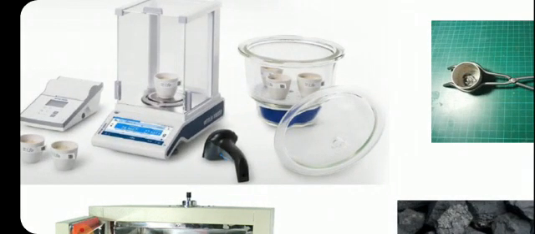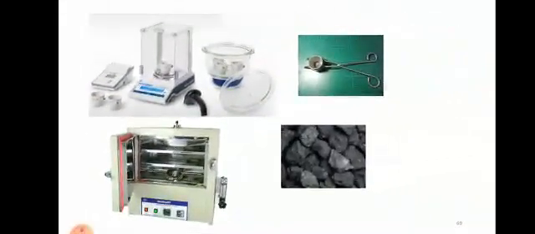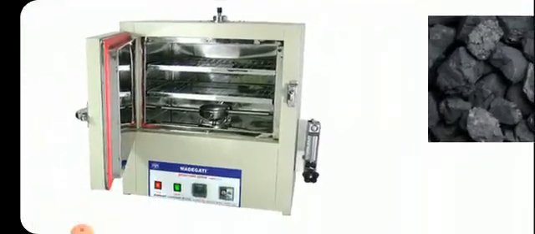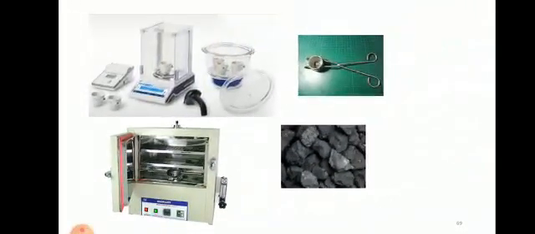First we are going to weigh the empty silica crucible. Then we are going to put approximately 1 gram of coal sample, and then we are going to keep it in an oven. This is called an oven. We are going to set the temperature of the oven at 105 degrees Celsius, and we are going to keep this sample in this oven for 1 hour.